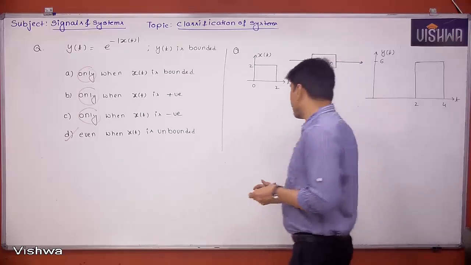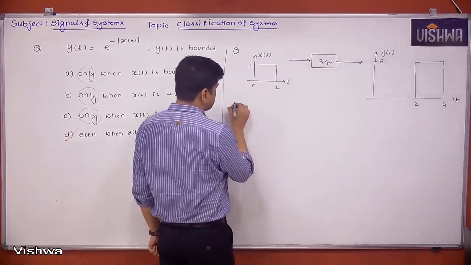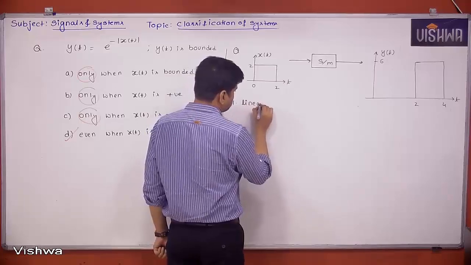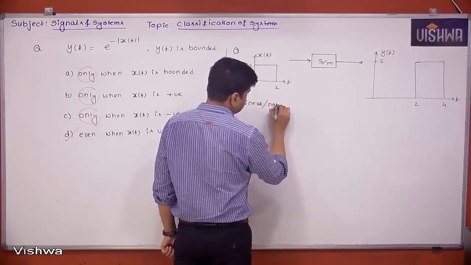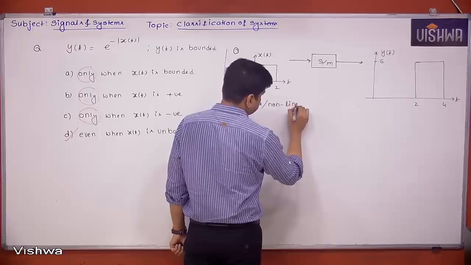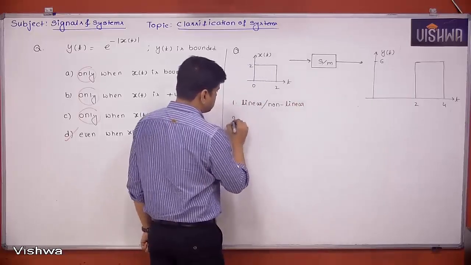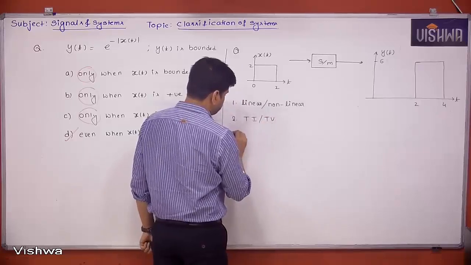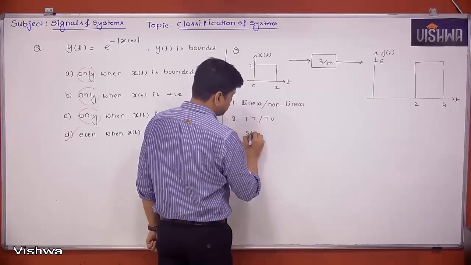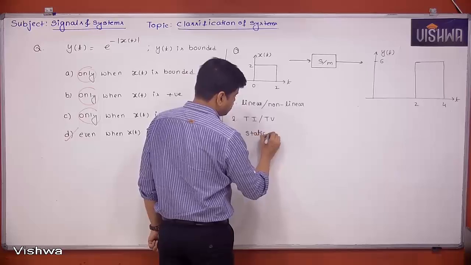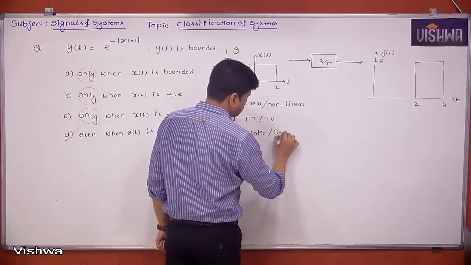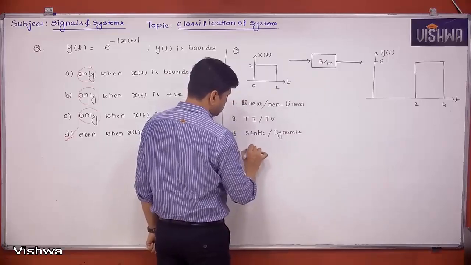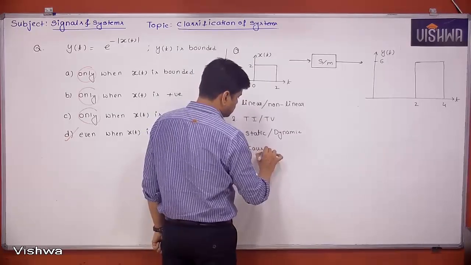We have to check, first, whether it is linear or non-linear. Next, time invariant or time variant. Third, static or dynamic. Fourth, causal or non-causal.